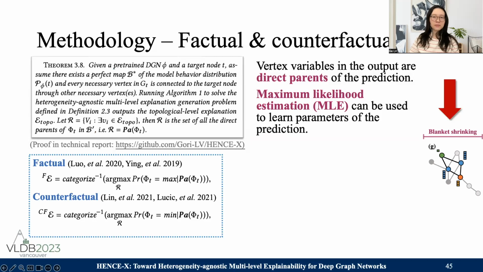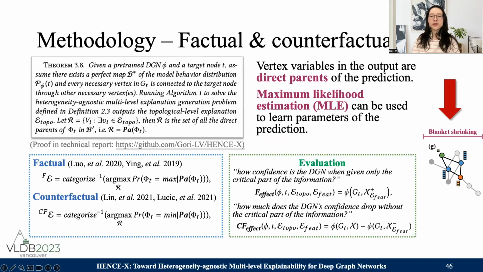When the prediction is maximized, we have the factual explanation, meaning that given this piece of information, the model is most confident about its decision. When the prediction is minimized, we have the counterfactual explanation, meaning that without this piece of information, the model changed its decision. Correspondingly, we measure the factual effect and counterfactual effect of the output.